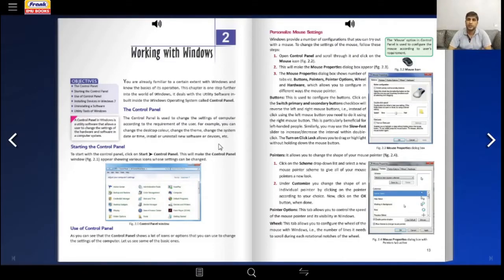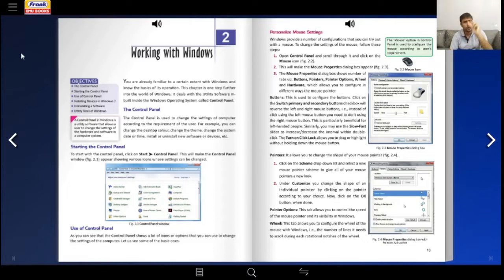Okay, so let us begin with chapter number 2 of our computer book, and this chapter number 2 is on page number 12 if I am not mistaken. I hope everyone is on page number 12, and we are today discussing chapter number 2, which is working with Windows. What is Windows by now? I hope all of you know.